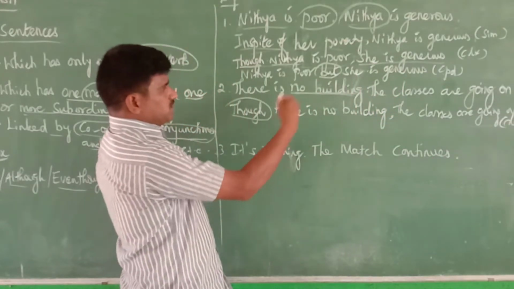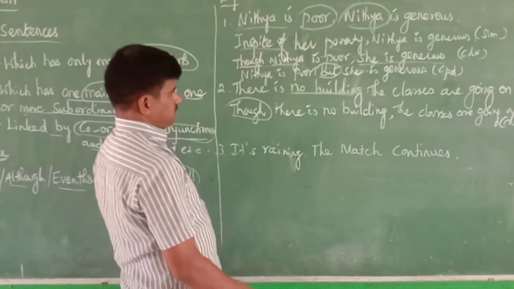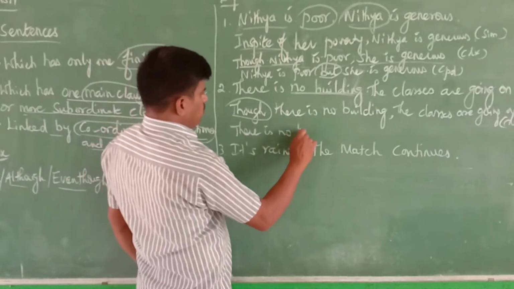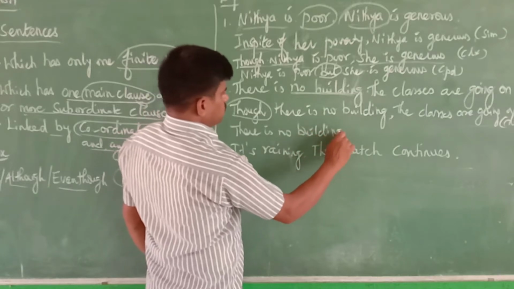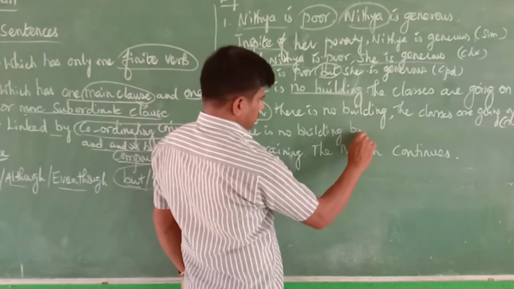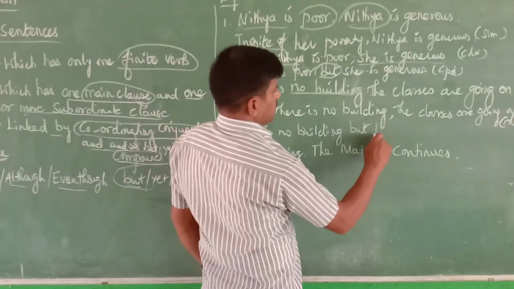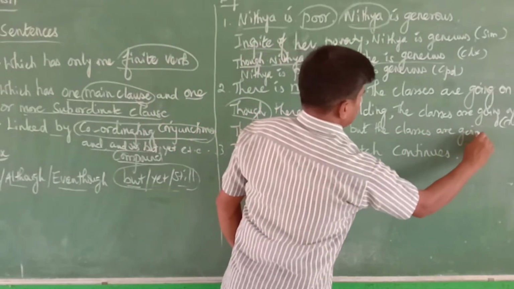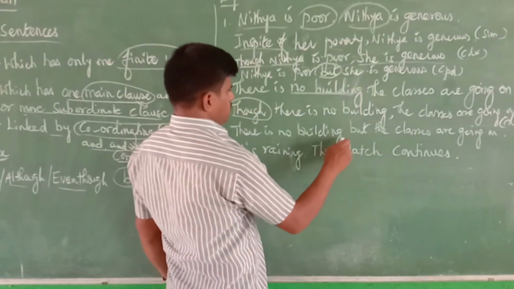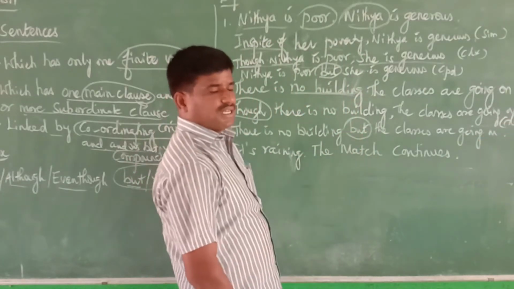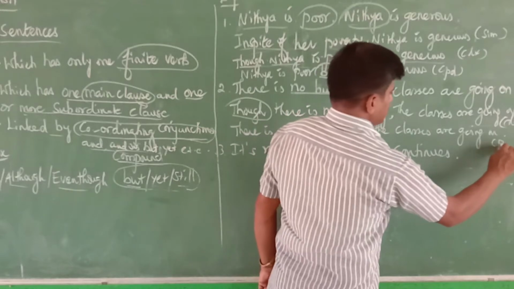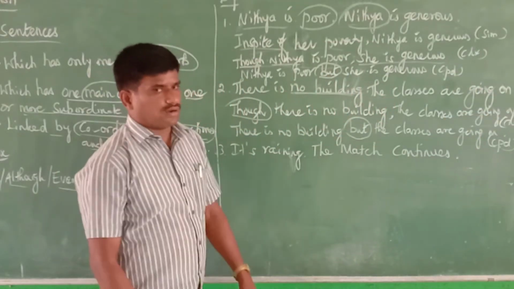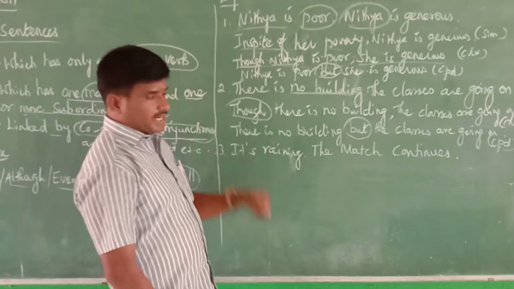This can be converted into compound also. It is very easy to write a compound sentence. There is no building, but the classes are going on. Here we use the conjunction, that is a coordinating conjunction. That's why this sentence is a compound sentence. No building, but the classes are going on. This is the answer for the second one.